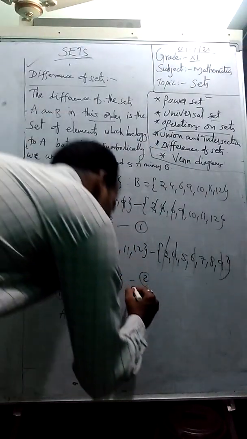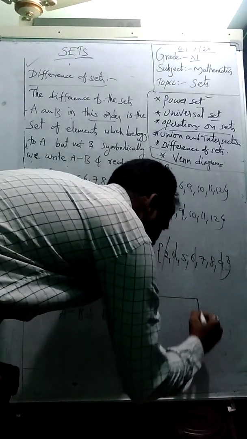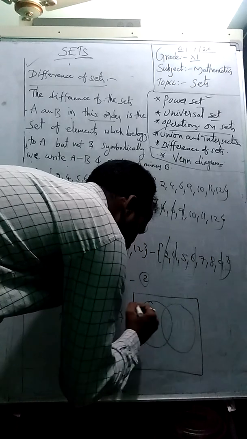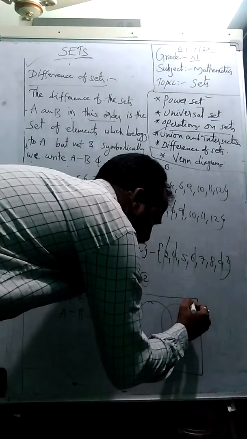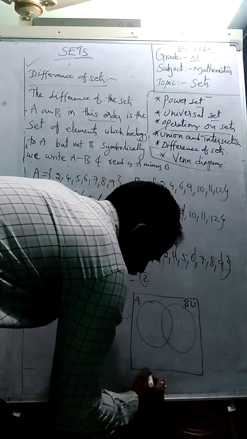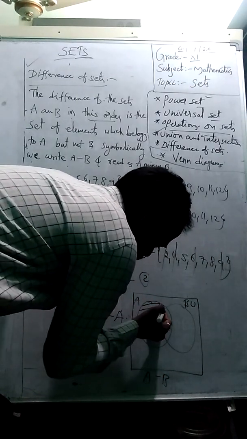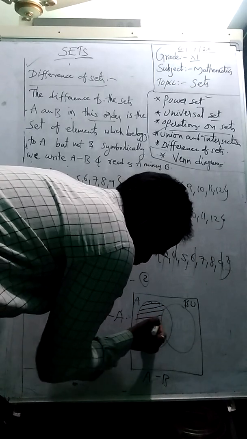How to represent this situation through a Venn diagram? See, students, we can write like this: set A, set B. As already discussed, A minus B is only the elements of A, and the common elements cancel each other.